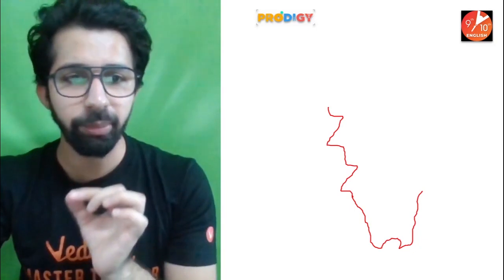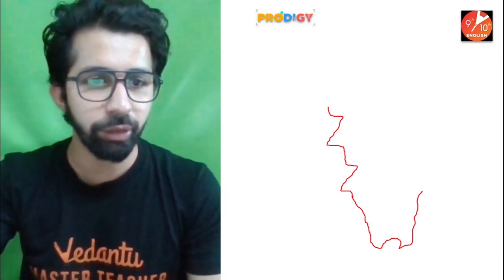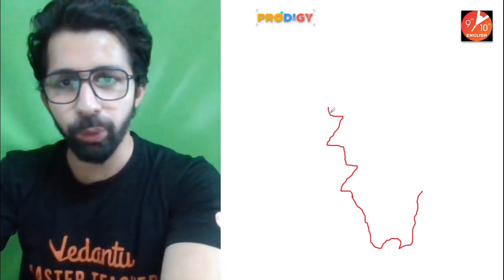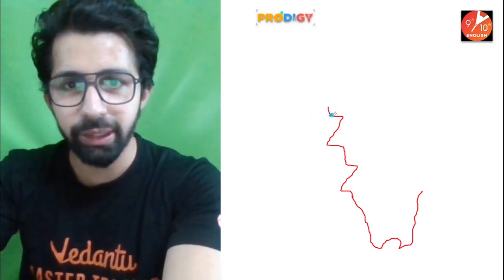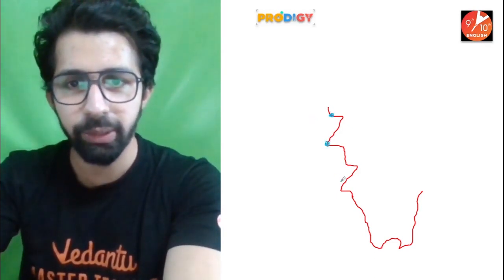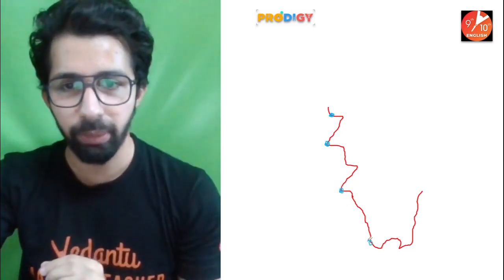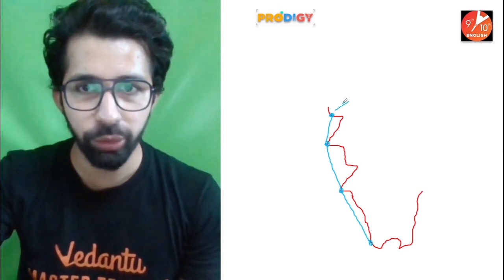Each and every point I will be explaining in detail. Now, guys, the outermost points of the coastal area are considered, these points are marked, and a line is drawn. Yes, this line is known as baseline. What do we call it? Baseline. I'm going to note it down.